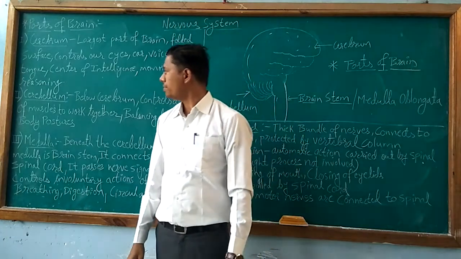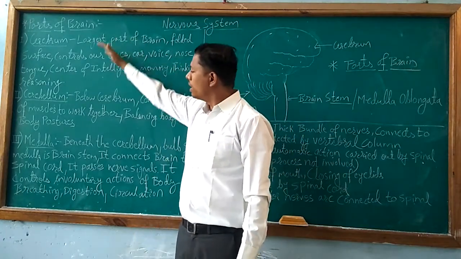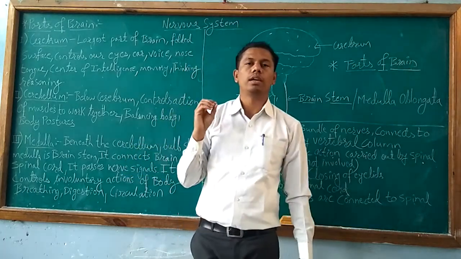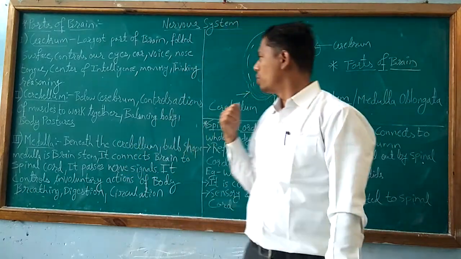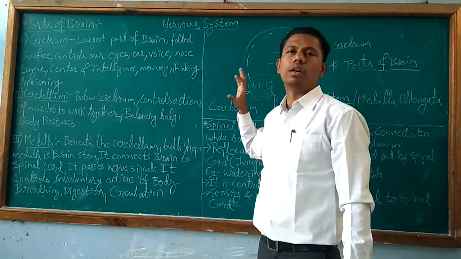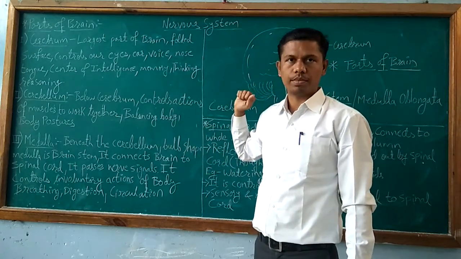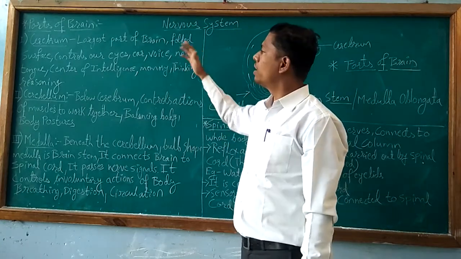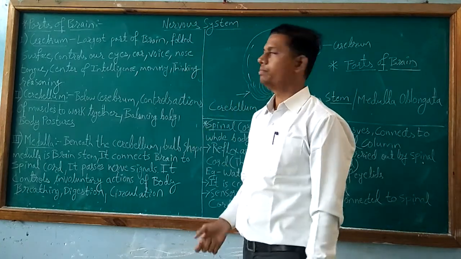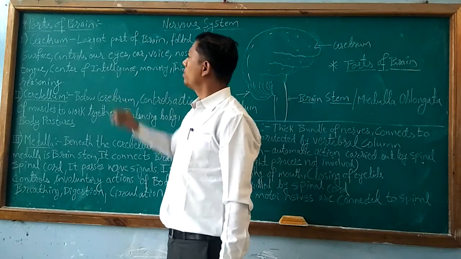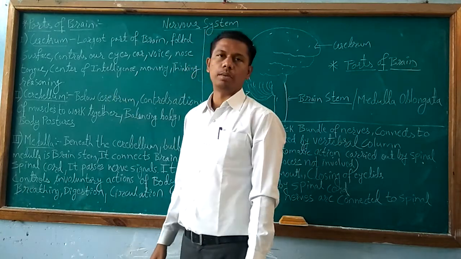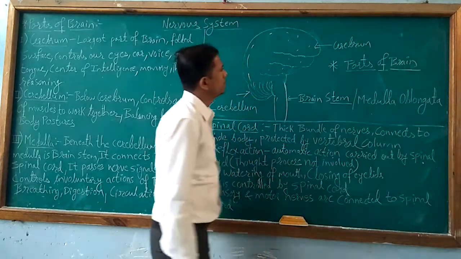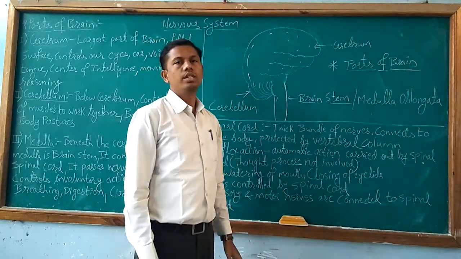And there are three types of brain parts which are very important to carry out all the functions of the nervous systems. So let us study one by one each of the part of brain. First part of the brain is cerebrum. Now, with the help of diagram, let us study what is cerebrum.